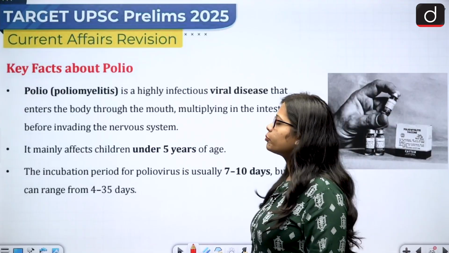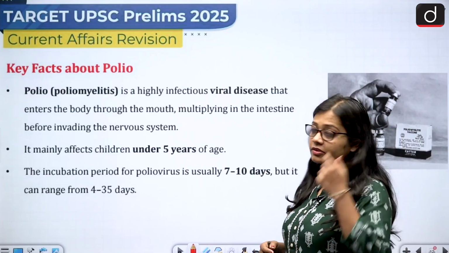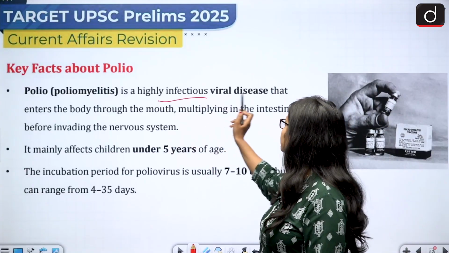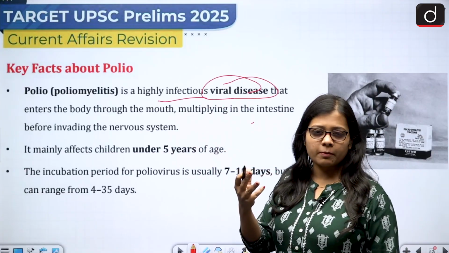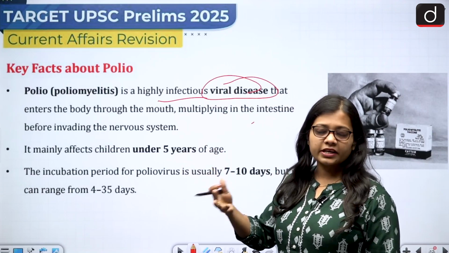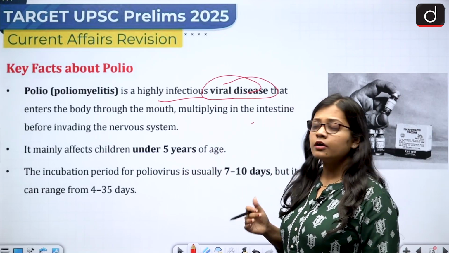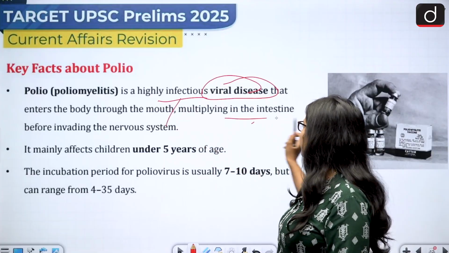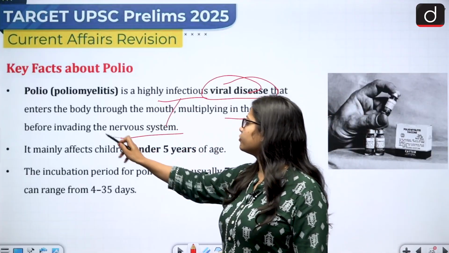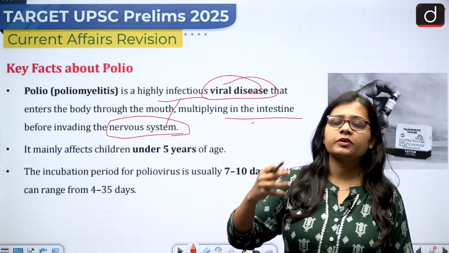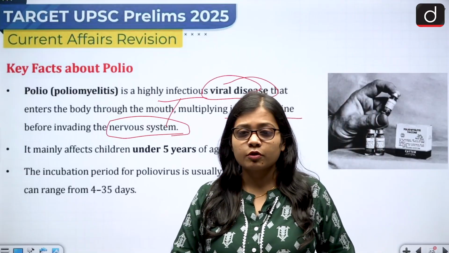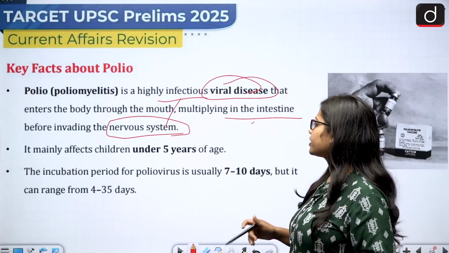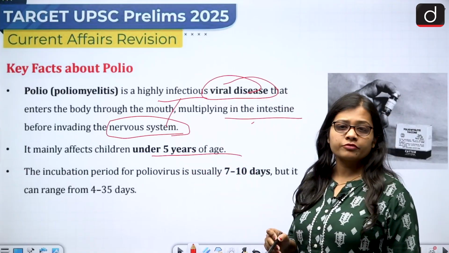Now key facts about polio. The scientific name is poliomyelitis. It is a highly infectious viral disease; you should remember whether it is a viral disease, bacterial disease or a protozoan disease, then it is a viral disease. It enters the body through the mouth, multiplying in the intestine before invading the nervous system. The polio virus basically affects the nervous system of a person, impacting its brain and spinal cord. It mainly affects children under 5 years of age.